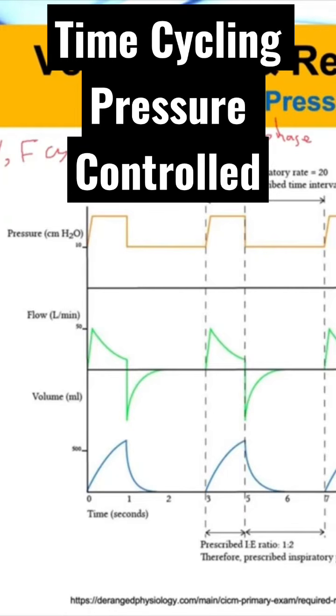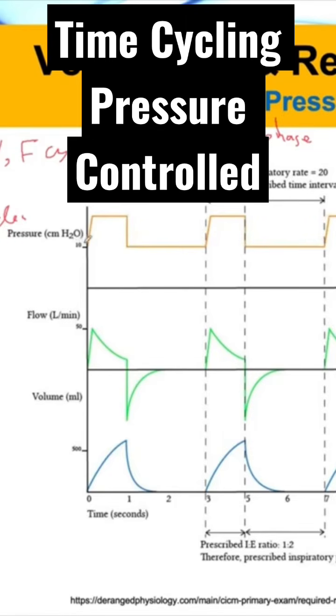Time cycle. The ventilator will behave in this manner, similar to what the first part of the schematic, or the top part of the schematic, shows. So what happened here is that we have pressure, and we are asking the ventilator to raise the pressure from a baseline to a specific pressure and hold it for a certain period of time, push it inside the patient's lungs, and then stop after a certain period of time to allow the patient to exhale, and repeat the same thing again and again.